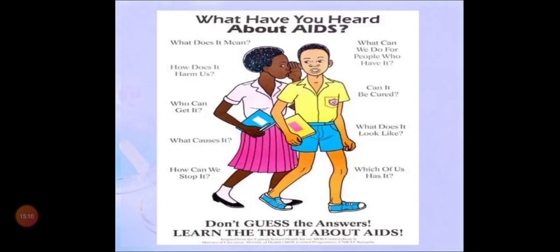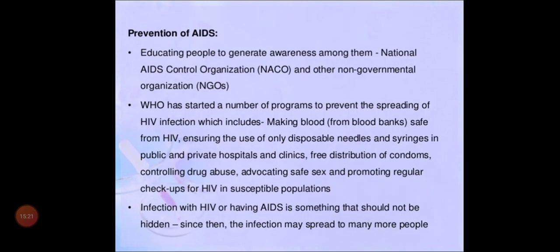What does it mean, how does it come to us, who can get it, you know the answers, because now we have learned about AIDS. And how do you prevent AIDS, children? AIDS can be prevented only if we educate people. First one, educate to create awareness. That can be done by NACO and also by NGOs. We should educate adults, and not only adults, the adolescent people also.